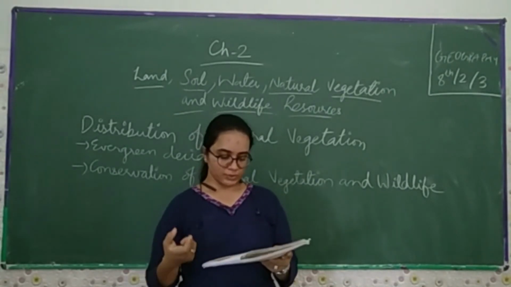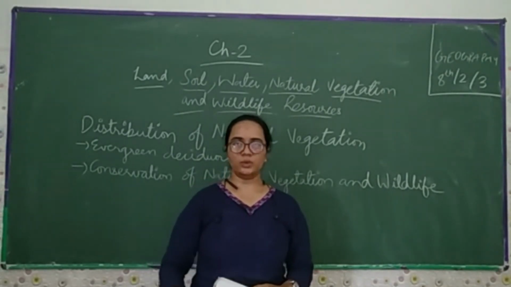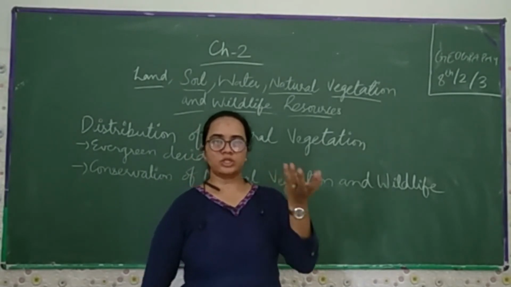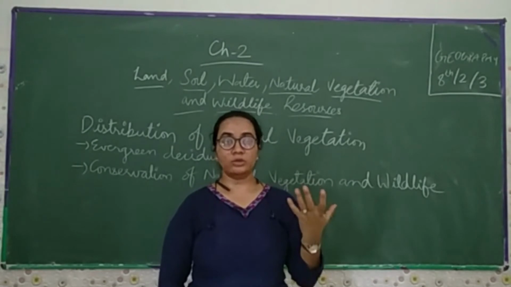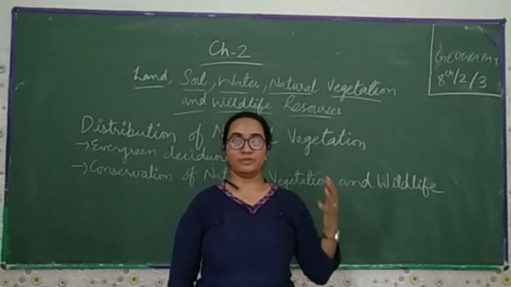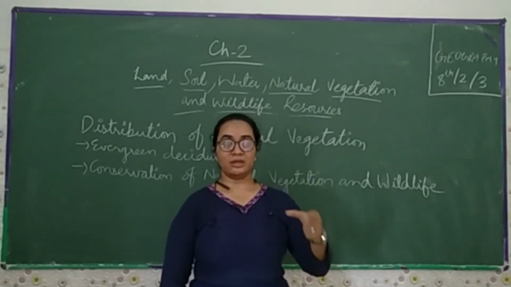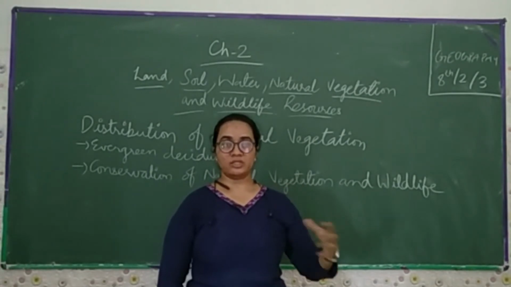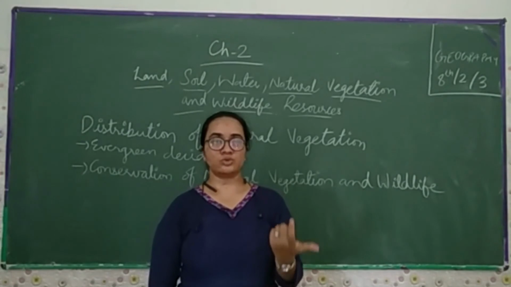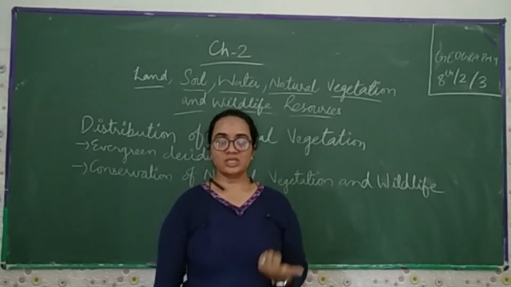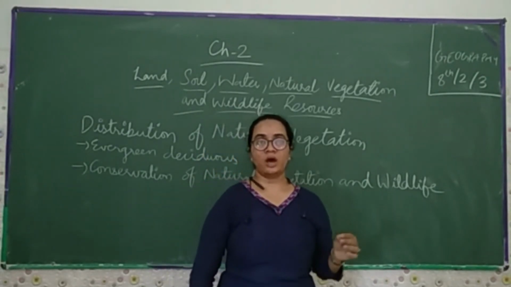So these are the things which we can see, like every now and then you can see in the news, you can watch the movies where you come to know how people used to kill the animals, or how they used to hunt the animals, and after hunting them they used to sell their skin, their teeth, their body parts in different parts of the world, and they used to do the business and earn huge money. So this is completely illegal, and we have to stop it.